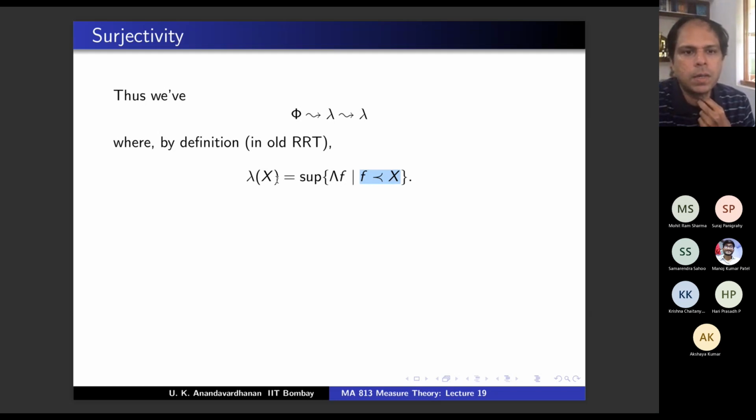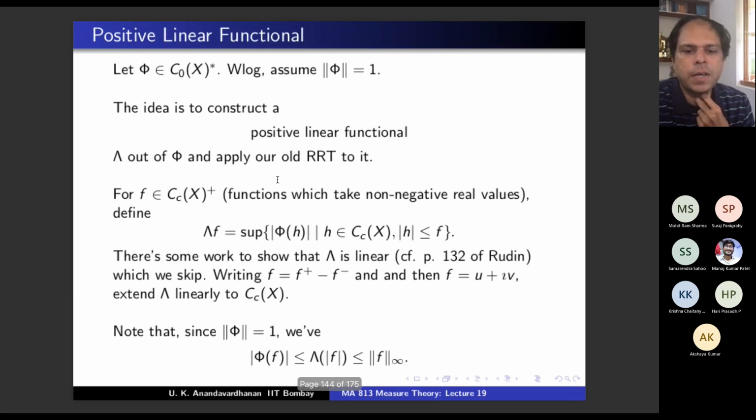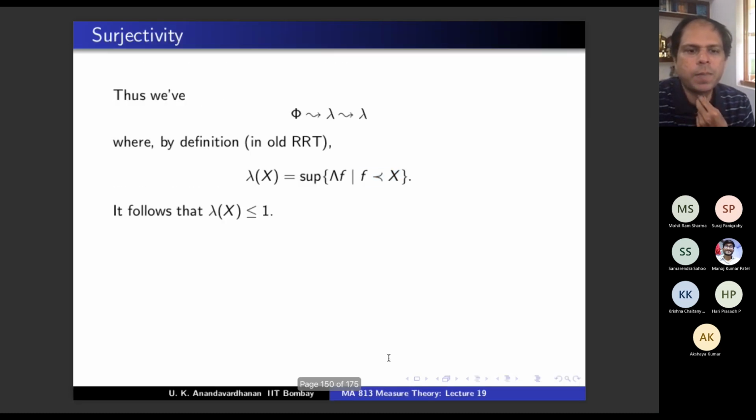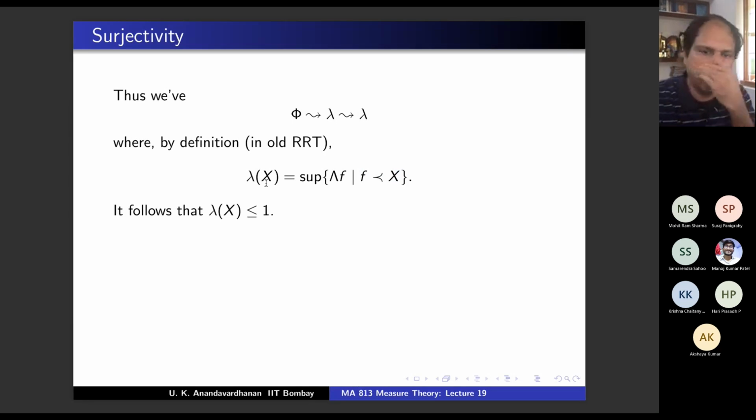But if I have lambda f is bounded by this, right? Lambda of mod f is bounded by the sup norm of f, and from that it follows that lambda of x is less than or equal to 1. You agree? Because f is between 0 and 1, the norm of f is bounded by 1.